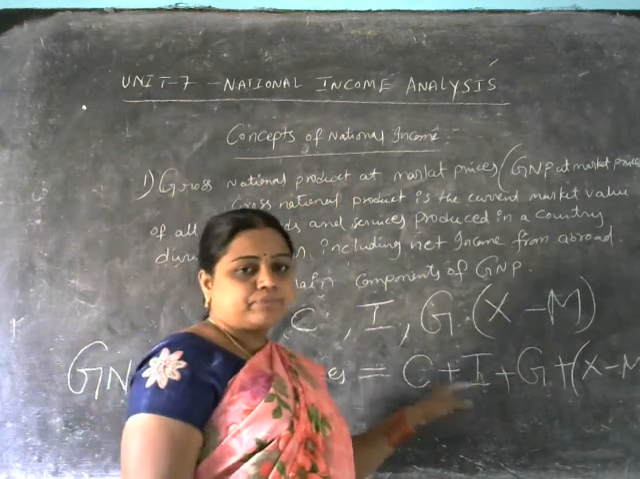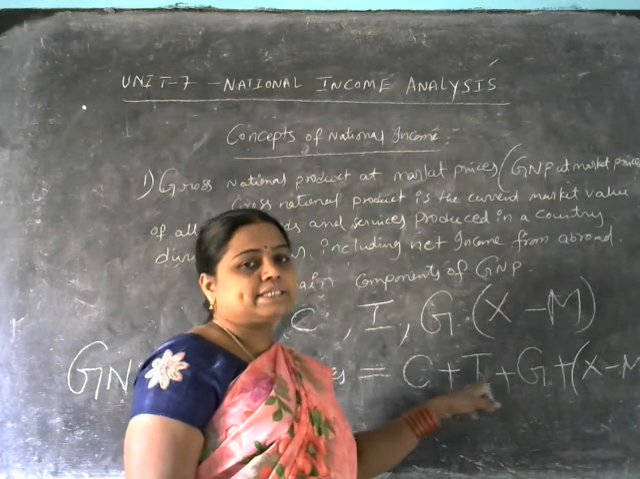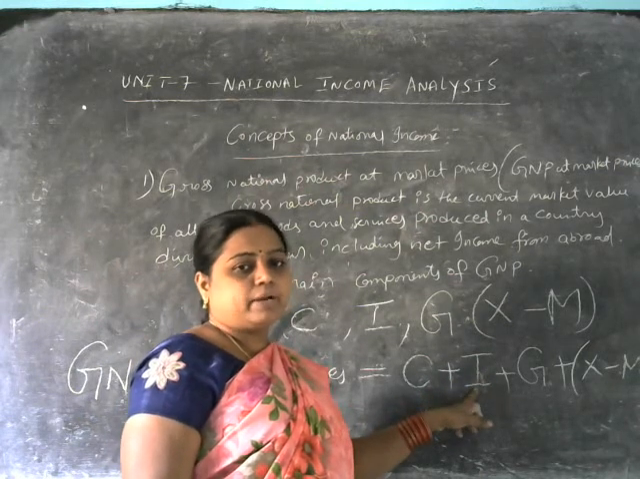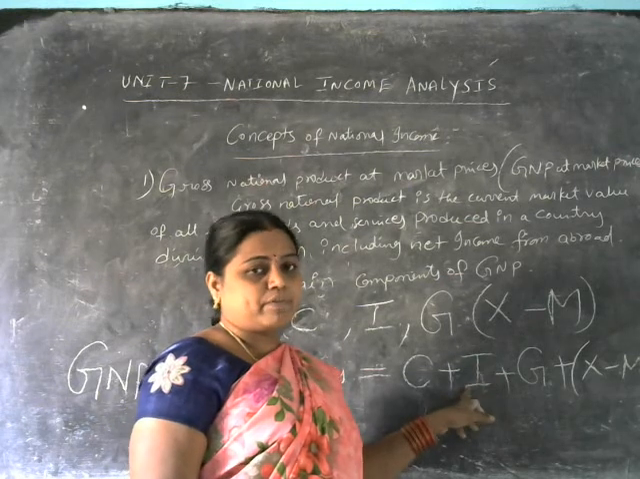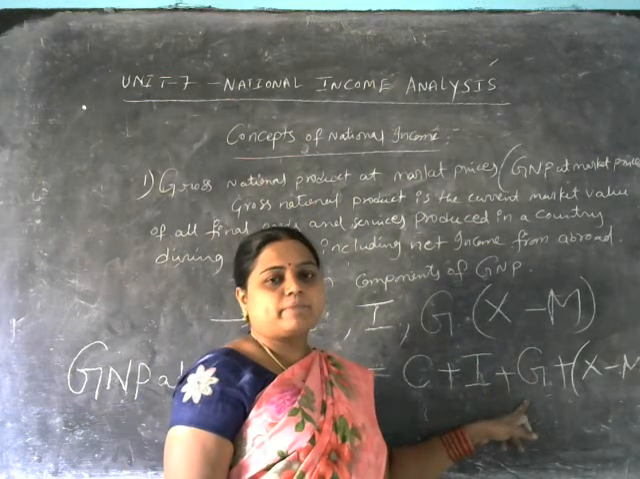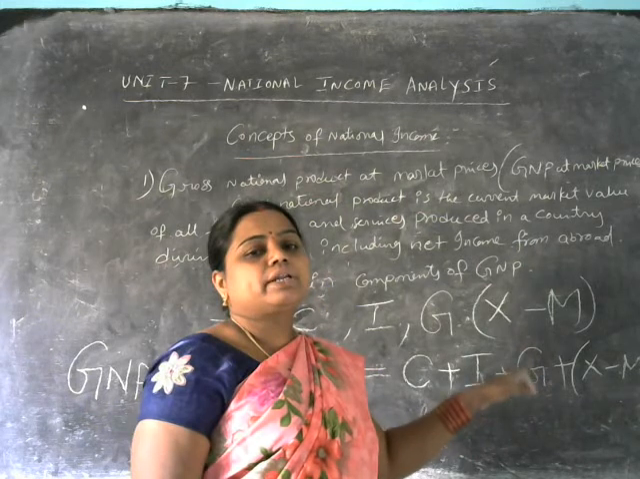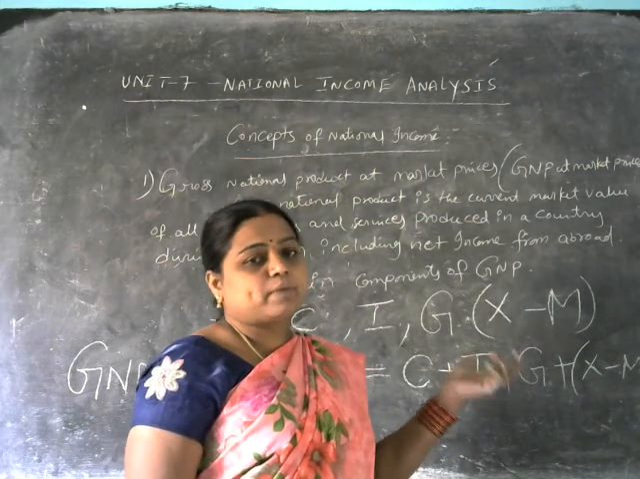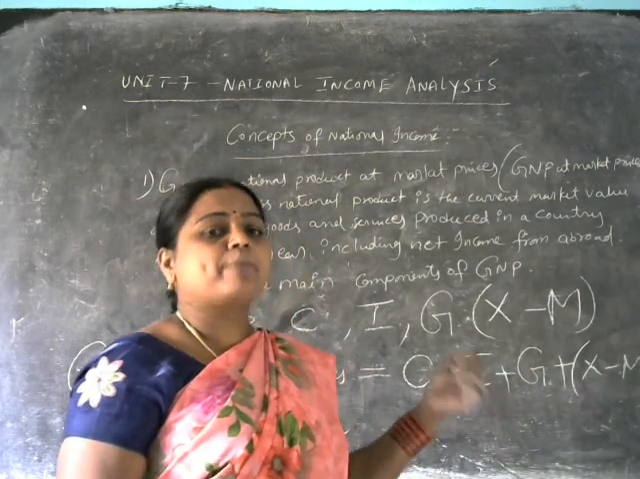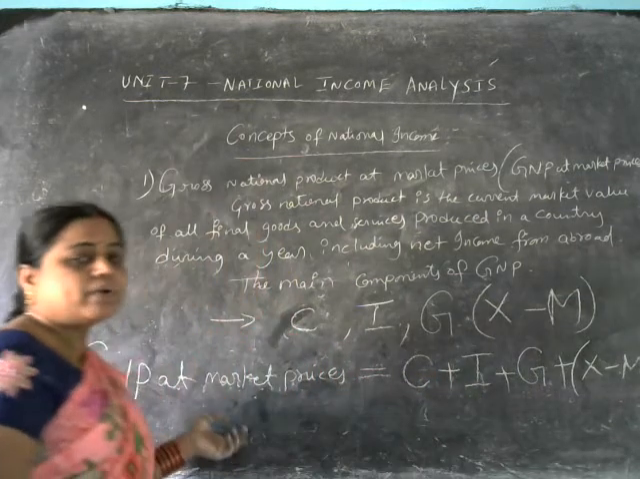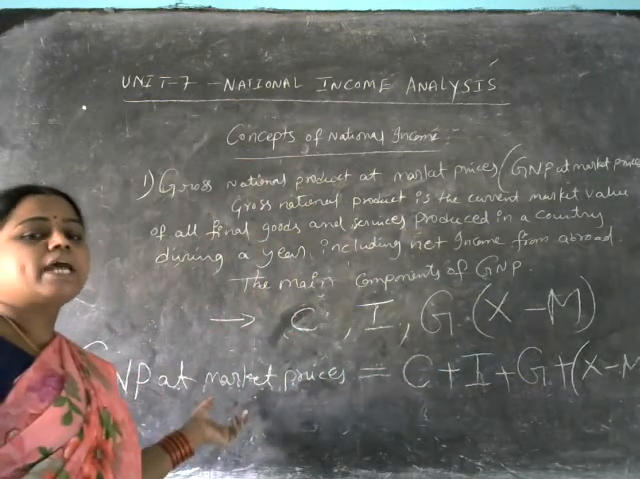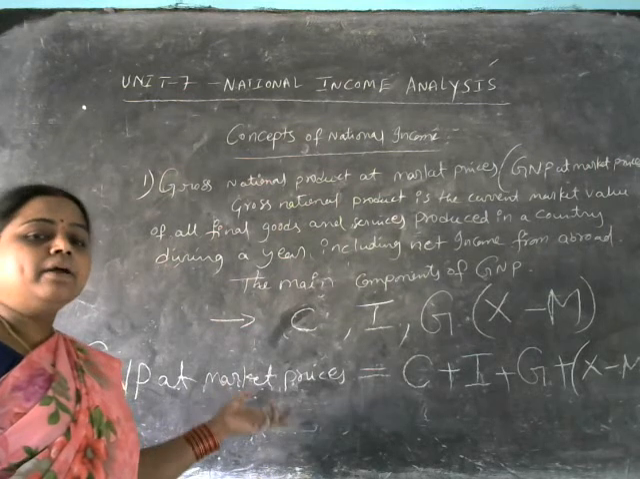So how is it measured? C plus I, where C is for consumable goods and I is the net investment made by the domestic private people, plus G for government expenditure, plus the abroad income, which is shown by total exports minus imports. This is the way we get the gross national product at market prices.